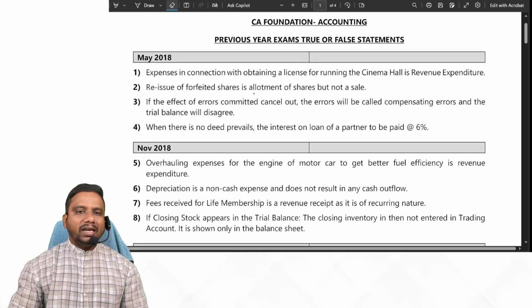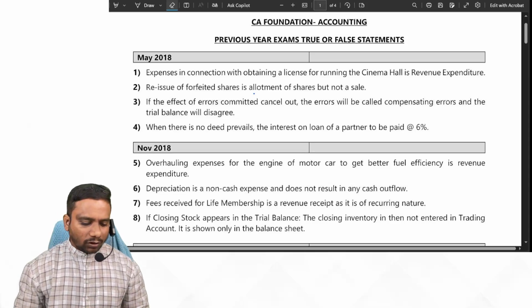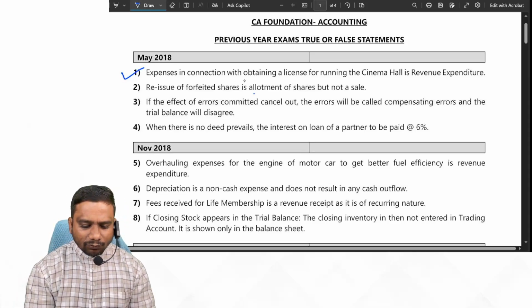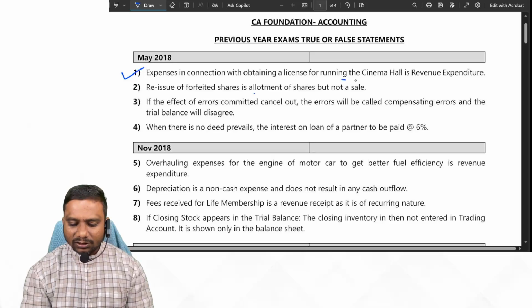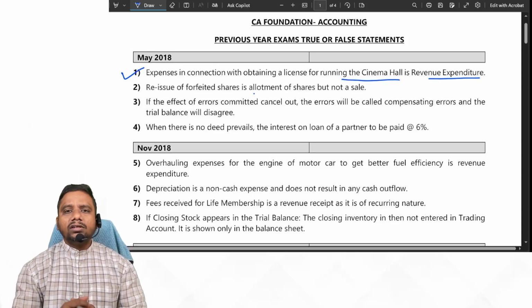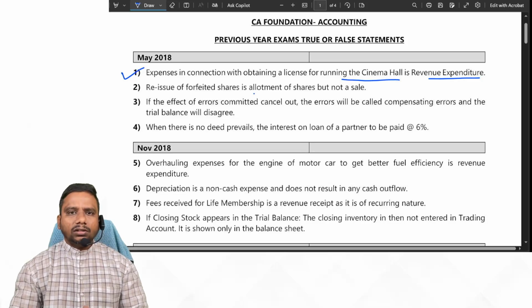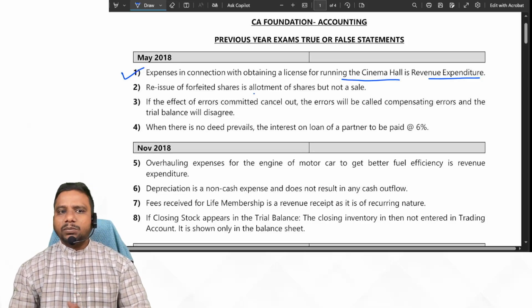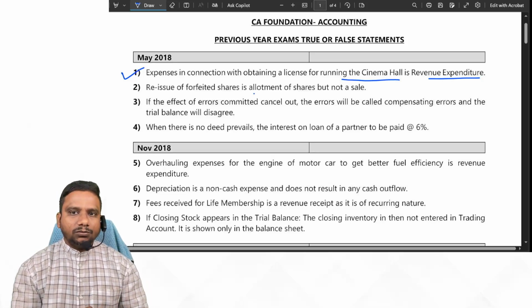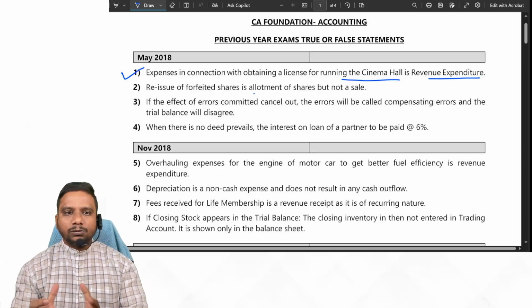First, look at May 2018 attempt true or false statements. First one. Expenses in connection with obtaining a license for running the cinema hall is revenue expenditure. Actually, the expense which we have incurred on running a cinema hall to obtain the license is capital expenditure because this is a basic license which we need to operate the cinema hall. So it is capitalized.